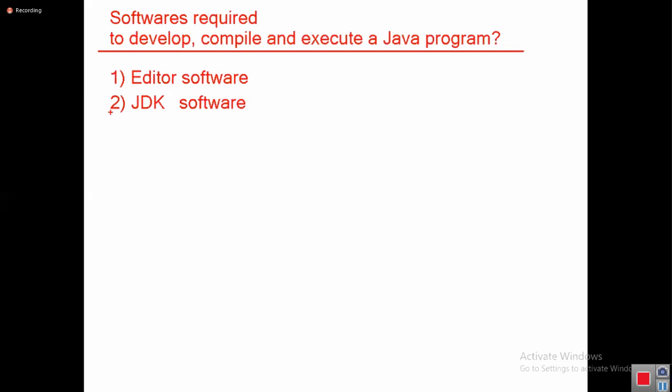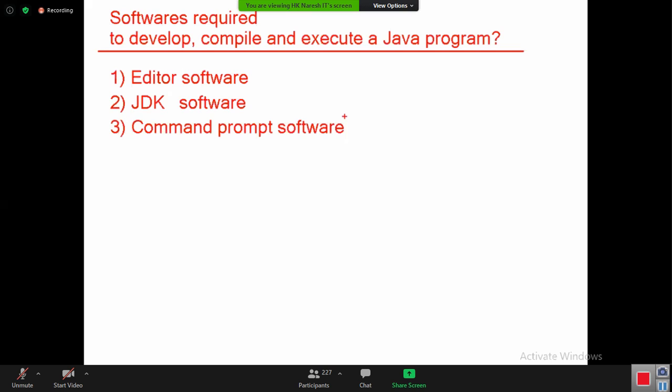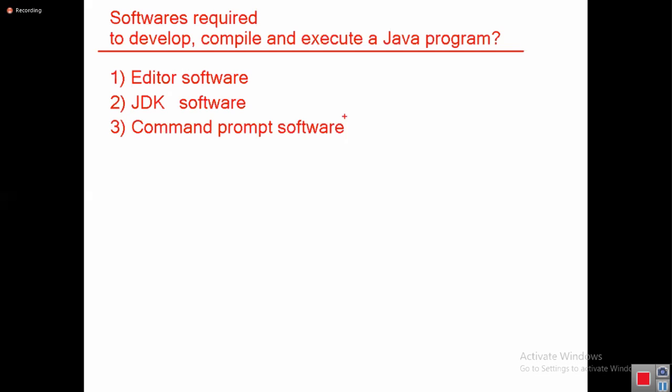No. By installing JDK software, you got compiler software and JVM software into your system. We need to run that compiler and JVM softwares now. For that, I need command prompt. So how many softwares are required for Java program development, compile and execution? 3. Editor software, JDK software, command prompt software.